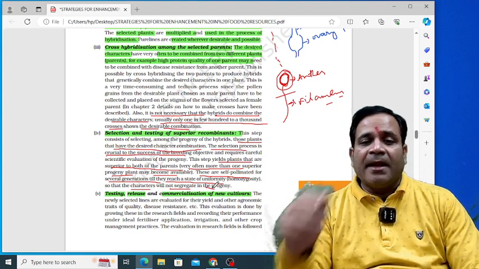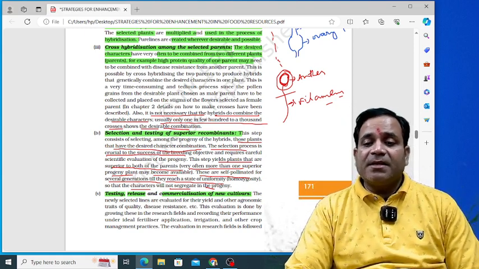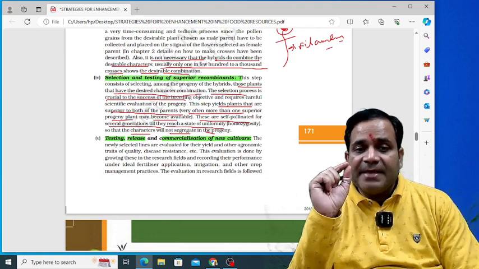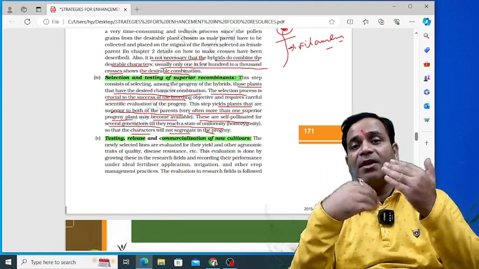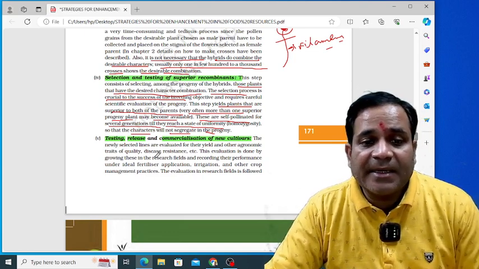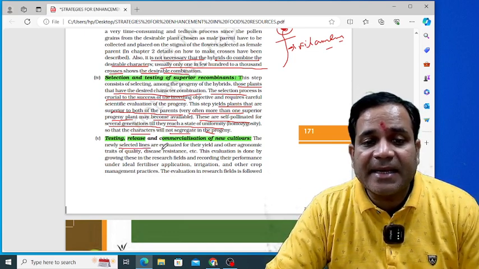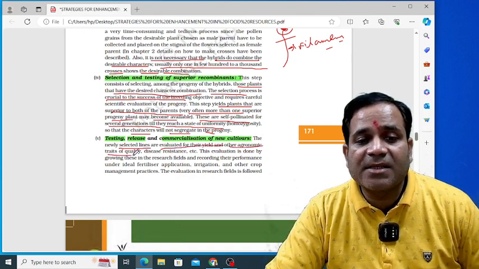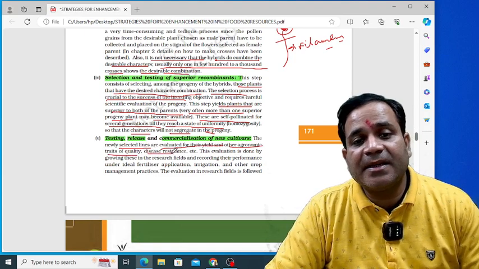Correct? Now the last thing to understand here is testing, release and commercialization of new cultivars. Newly selected lines are evaluated for their yield and other agronomic traits of quality, and disease resistance.